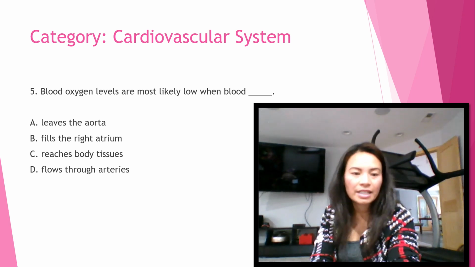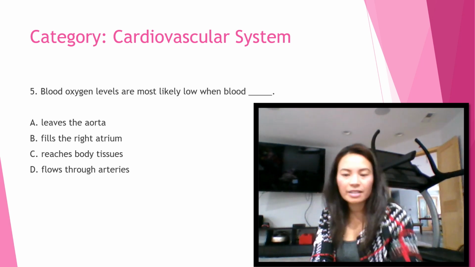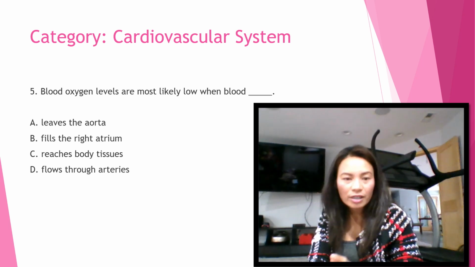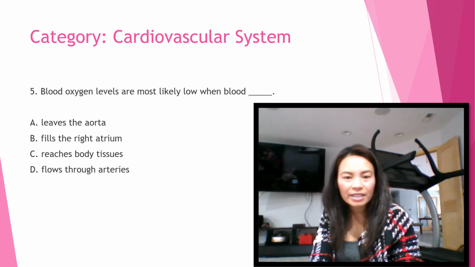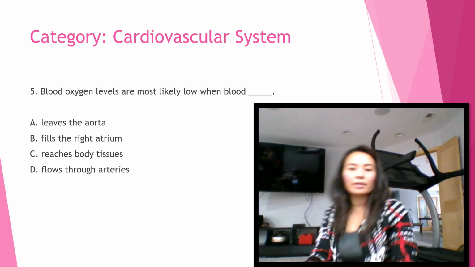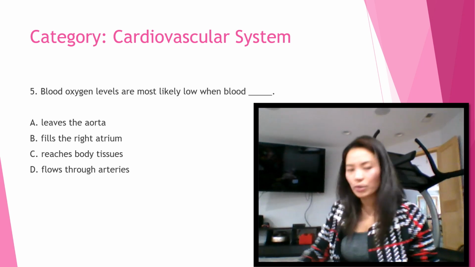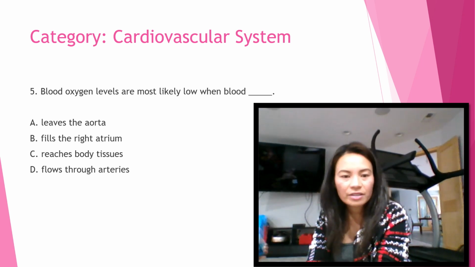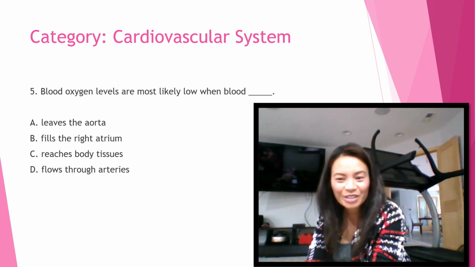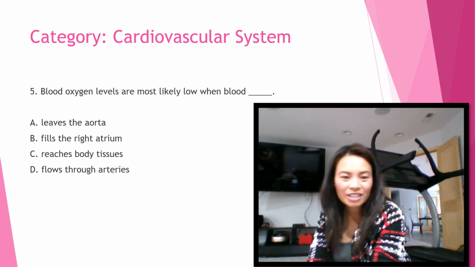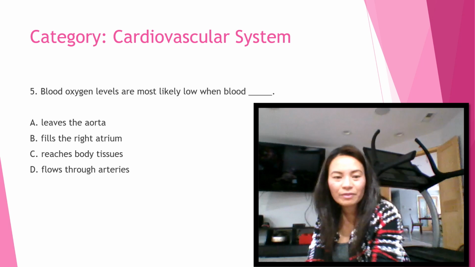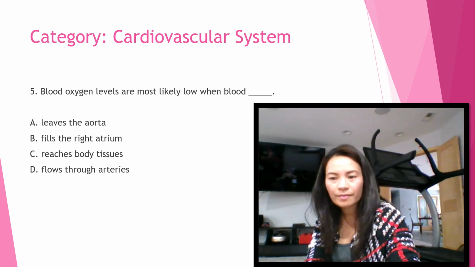Or D, flows through arteries? Again, blood oxygen levels are most likely low when blood blank. A, leaves the aorta. B, fills the right atrium. C, reaches body tissues. Or D, flows through arteries.